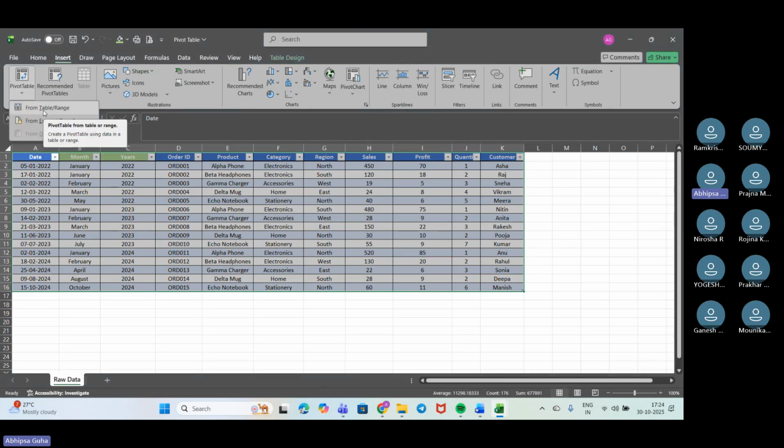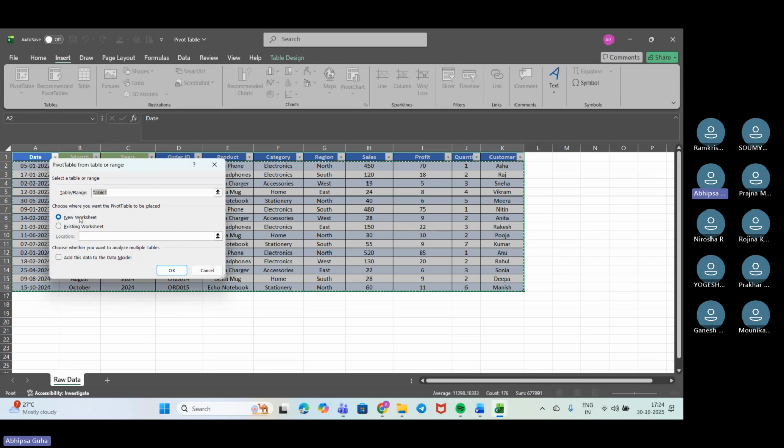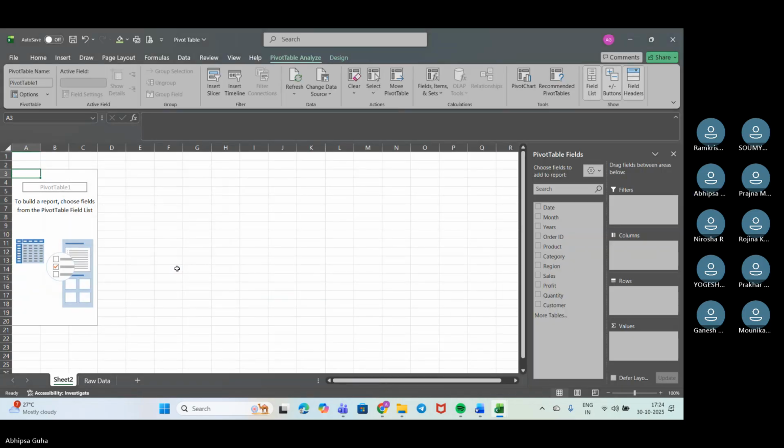We'll choose from table range, and we want to do it in a new worksheet. You can put it in an existing worksheet also, but it looks messy and not that professional. So we'll move into the new worksheet. Okay, so we'll press OK. So this is our pivot table field.